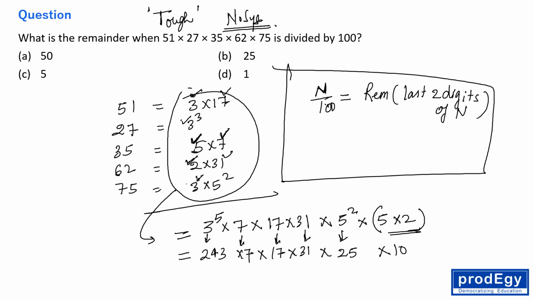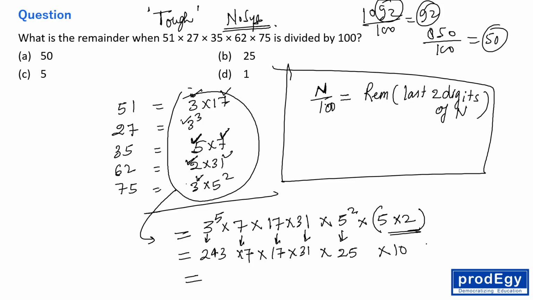Let's say we are dividing 850 by 100. Obviously the remainder is 50, which is the last 2 digits of 850, right? If you divide 1092 by 100, the remainder is 92, the last 2 digits of this number. So we need to find the last 2 digits of this number.